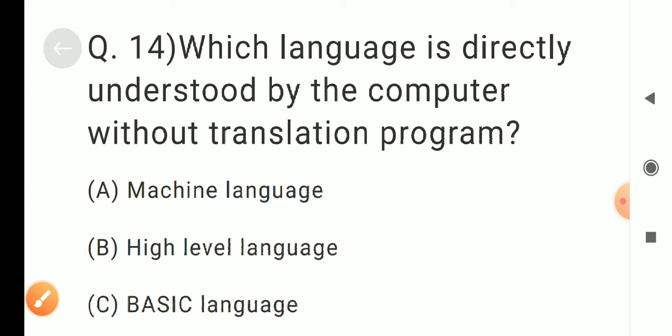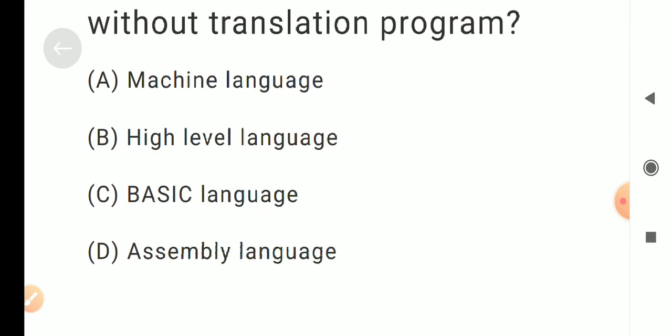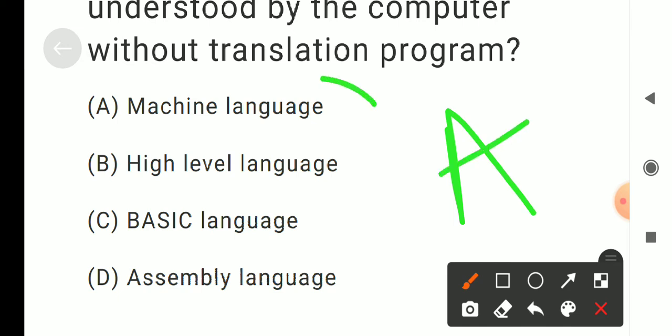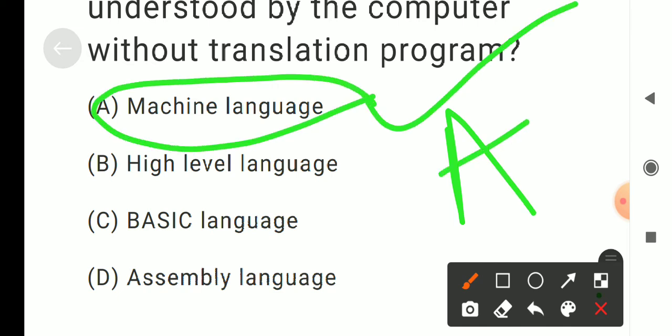Question number 14. Which language is directly understood by the computer without a translation program? Options are A. Machine language, B. High level language, C. Basic language, D. Assembly language. Correct answer is A. Machine language.